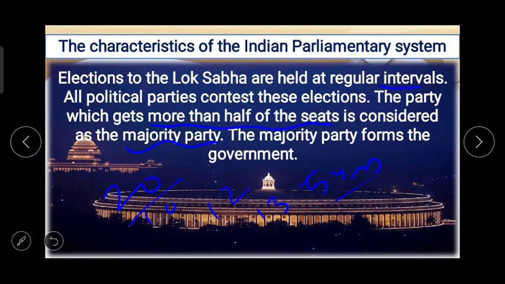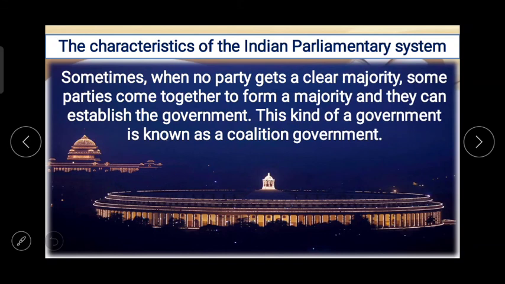So elections to the Lok Sabha are held at regular intervals. All political parties contest these elections. The party which gets more than half of the seats is considered as the majority party. The majority party forms the government.